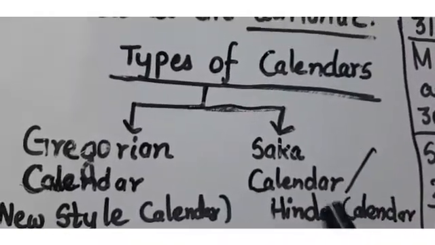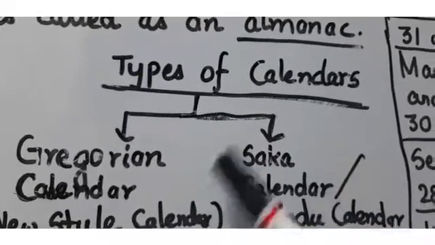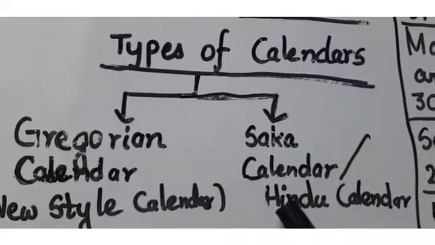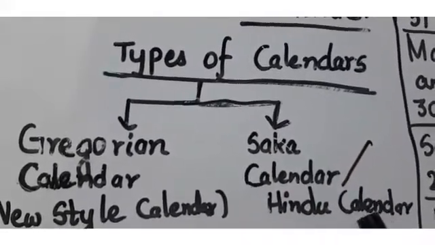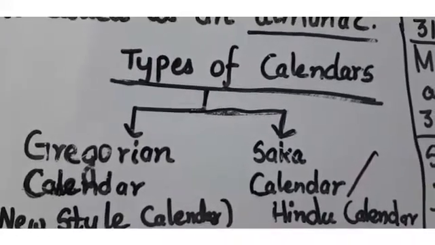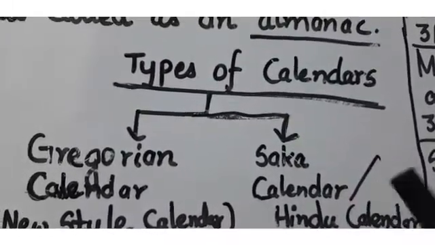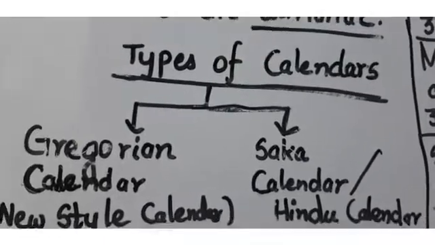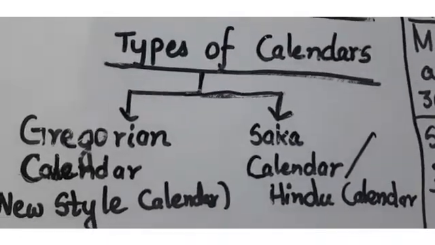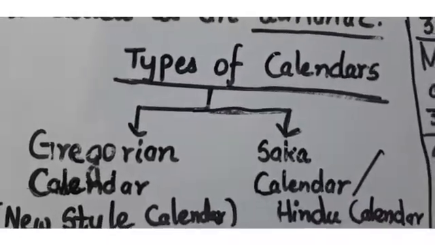So this calendar is mainly used to decide the dates of Hindu festivals. Because this is a Hindu calendar, it is used just to decide the Hindu dates of Hindu festivals, and their social and religious customs. Okay. Now let us see the months of this Saka calendar.